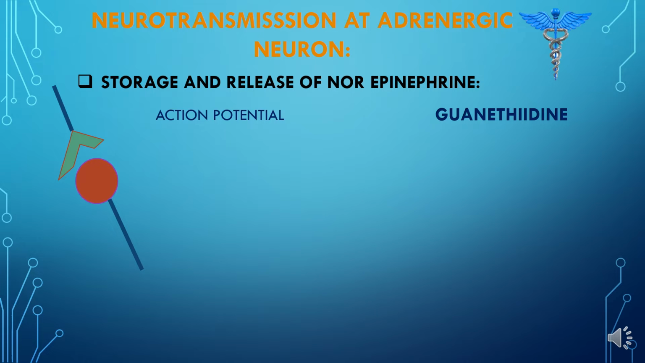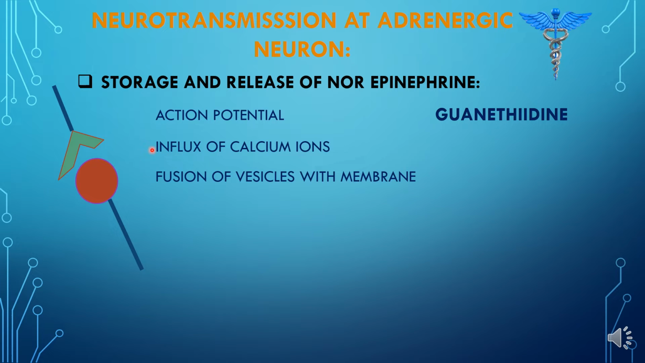So whenever there is an action potential arrival, what will happen? There will be an influx of calcium ions. So the calcium ion concentration inside the presynaptic neuron will increase, and that increase in calcium ion concentration will fuse the vesicle with the membrane, and through exocytosis the norepinephrine will be released into the synaptic space. Remember, the drug guanidine inhibits the release of norepinephrine by acting on the alpha-2 receptor present on the presynaptic neuron.